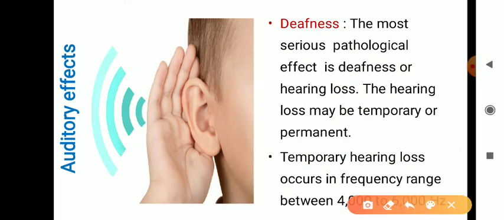Next one is deafness. This is the most serious condition, we can say. Deafness can be of two types, temporary or permanent. Temporary hearing loss occurs when the frequency of the sound is between 4000 to 6000 hertz, and then the person is affected with temporary hearing loss.